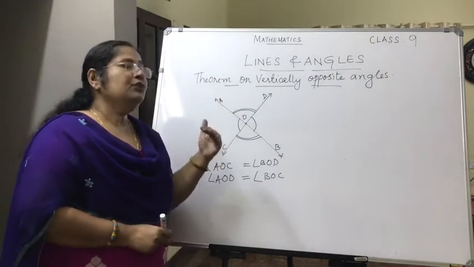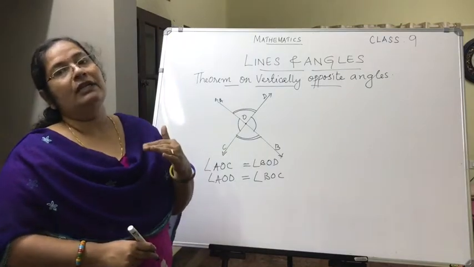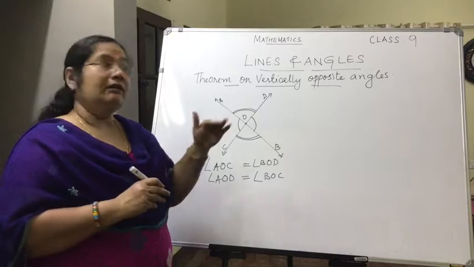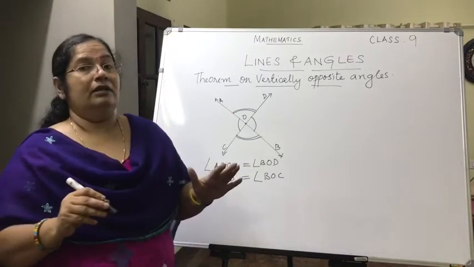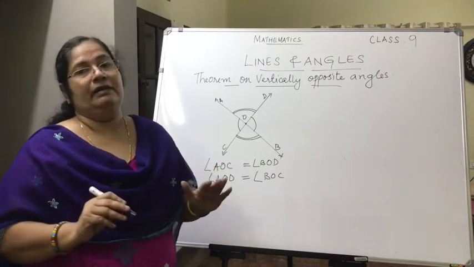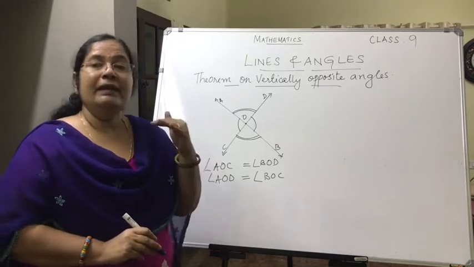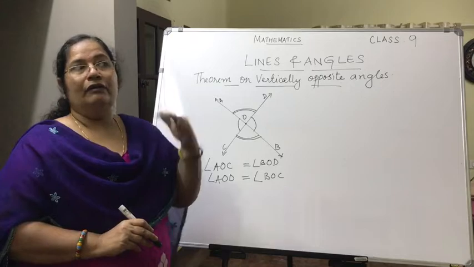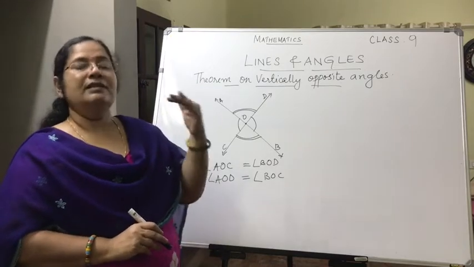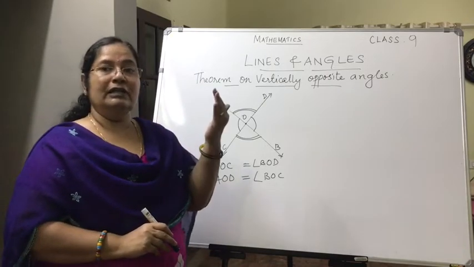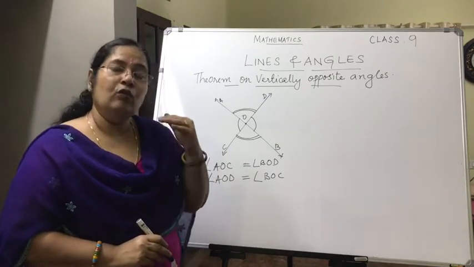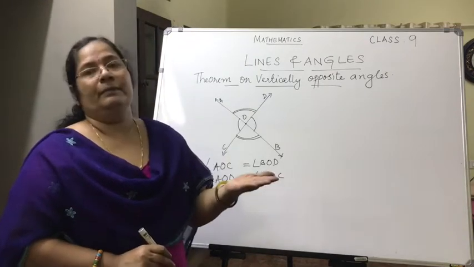Whenever you give a proof for a geometrical concept, the figure is most important. First thing is the figure should be there. Second, you will be writing what is given for you. For proving that theorem, what has been given for you. Then next, you will be writing what you want to prove.